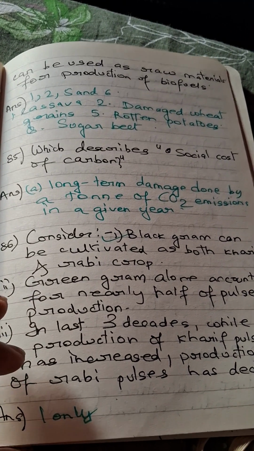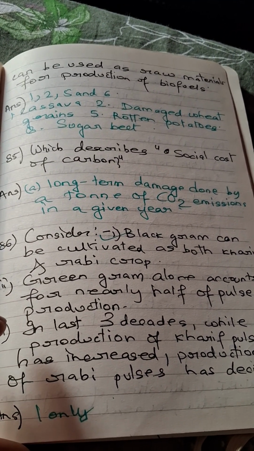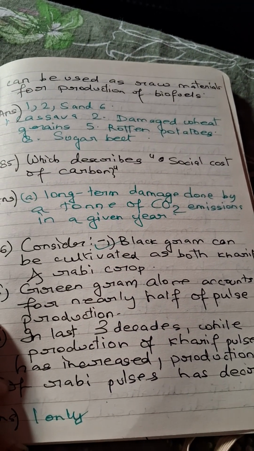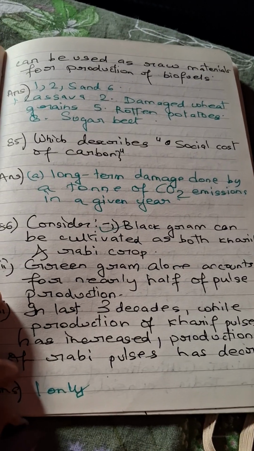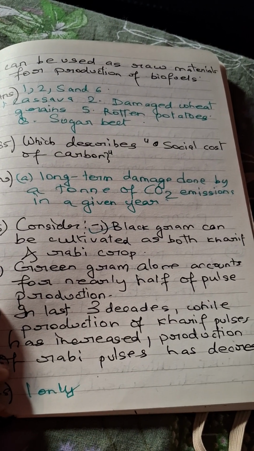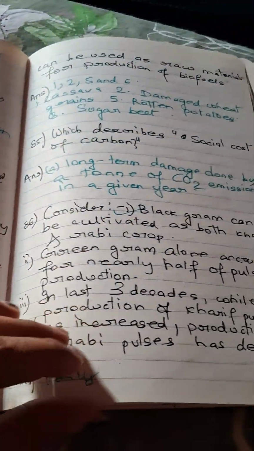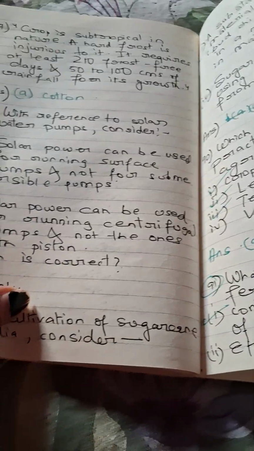Next question, consider the following statements, which is correct. Black gram can be cultivated as both kharif and rabi crop. Green gram alone accounts for nearly half of pulse production. In the last 3 decades, while production of kharif pulses has increased, production of rabi pulses has decreased. Only the first option is correct, which is black gram can be cultivated as both rabi and kharif crop.